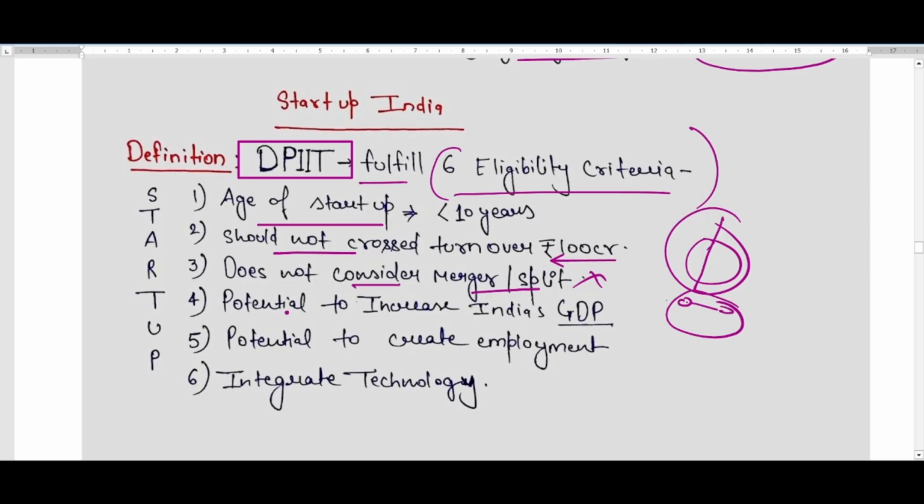Now the fourth eligibility is potential to increase India's GDP. A company should have the potential to increase India's GDP. It should have the potential to create employment in India as well. And the important thing is that it should integrate some technology also.